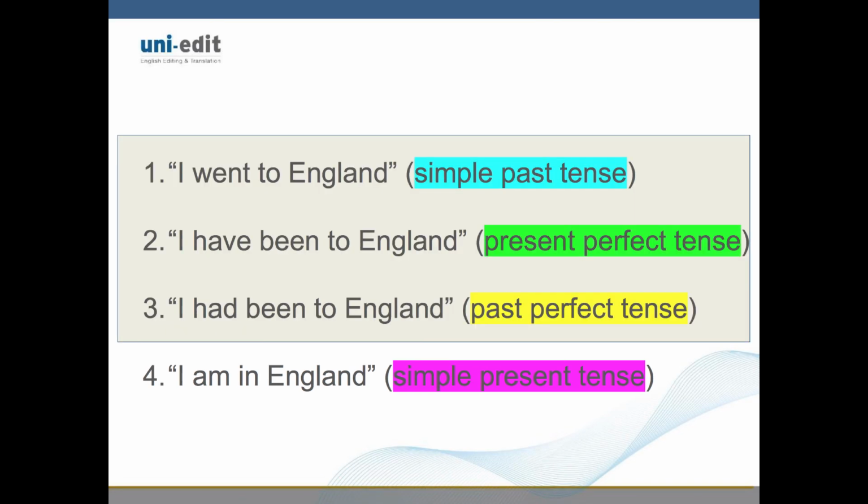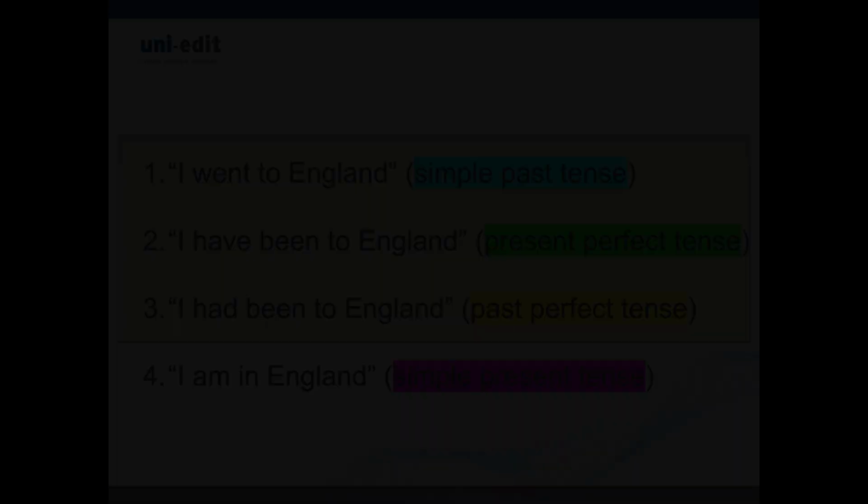The meaning of 1, 2, and 3 is that sometime in the past I did go to England. The meaning of 4 is that currently I am in England. Although statements 1, 2, and 3 are all about the past, they are subtly different. How does the verb tense change the meaning?